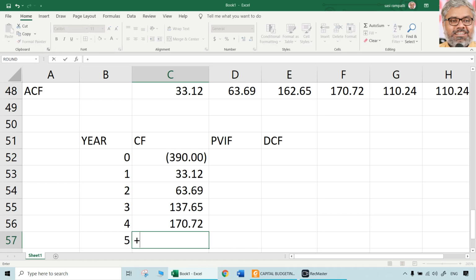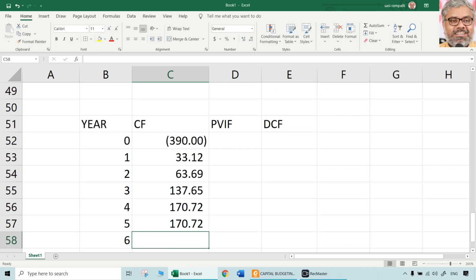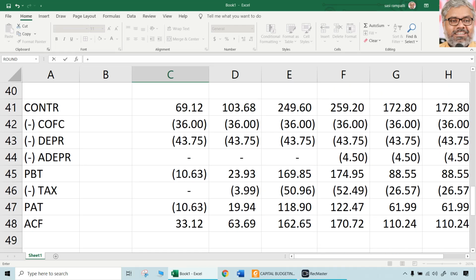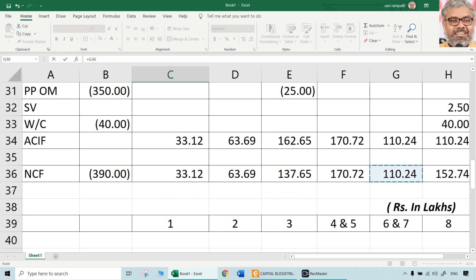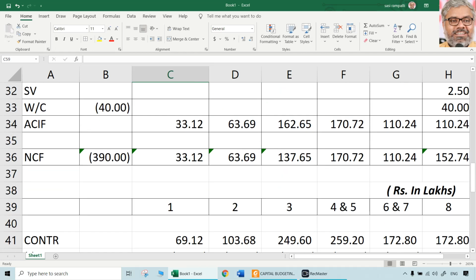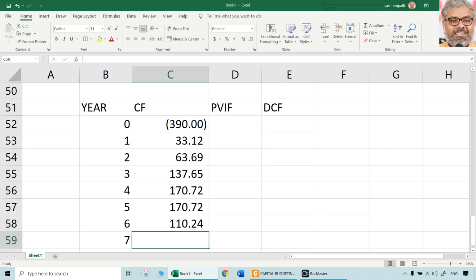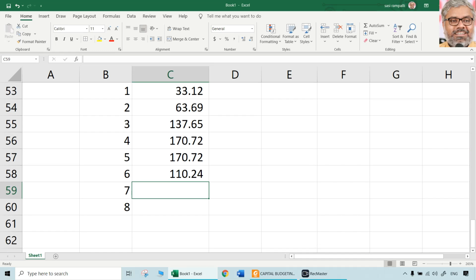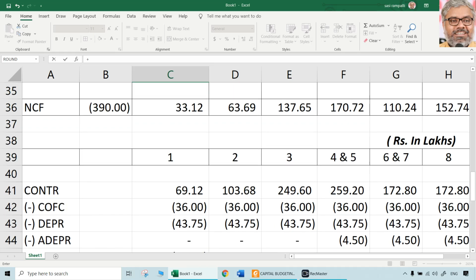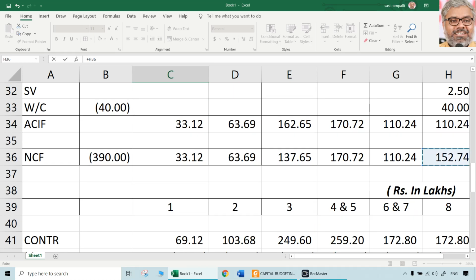Year 6 and 7 will be same, that is 110.24. But year 8 again will be different. How much is that? We calculated 152.74.